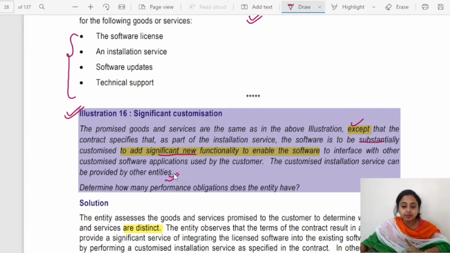So in the above case there were 4 separate performance obligations. Here the installation and the software, since they are highly interrelated, will be considered as one performance obligation, and software updates and technical support will be separate. So in this case 3 performance obligations will be there. One is clubbed with the software one because it is highly interrelated.